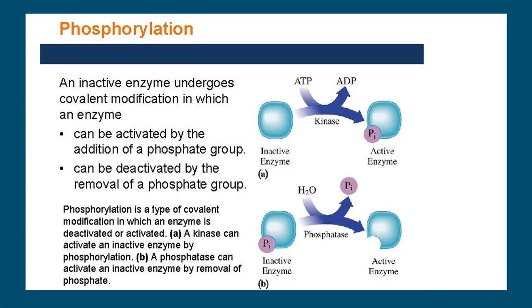In one case, kinase will be adding the phosphate to the enzyme, whereas the phosphatase will be removing the phosphate from the system. So thereby inactive enzyme is being converted into active enzyme. So how this modification is taking place can be expressed here. Mainly, this phosphorylation may also result in inactivation. It depends upon the nature of the enzyme.